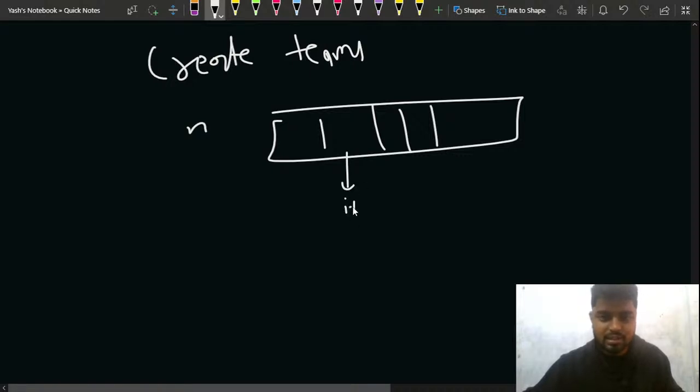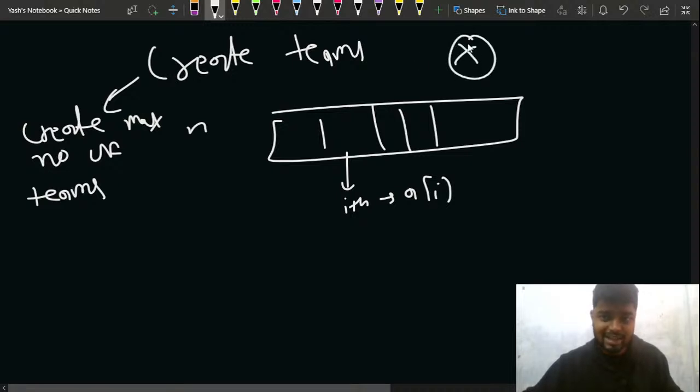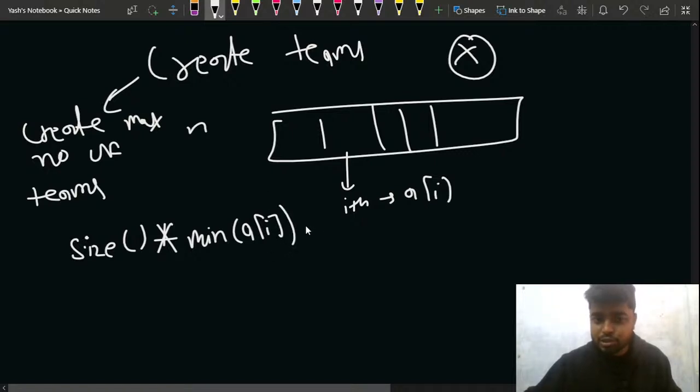The ith programmer has an AI skill, right? So what you want to do is create the maximum number of teams. The condition is that you will be given an integer x, and for a team to be considered, the size of the team times the minimum, the guy with the minimum programming skill, that is the minimum AI in that particular team, should be